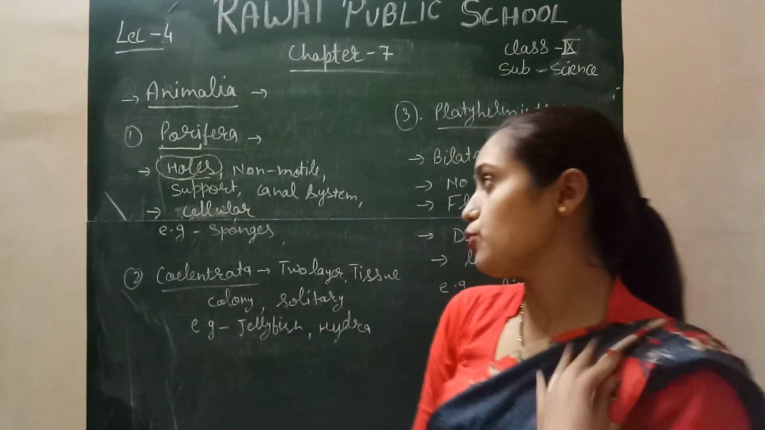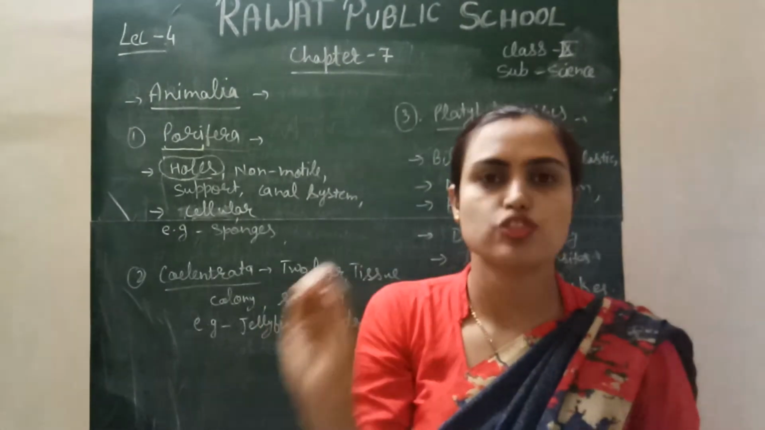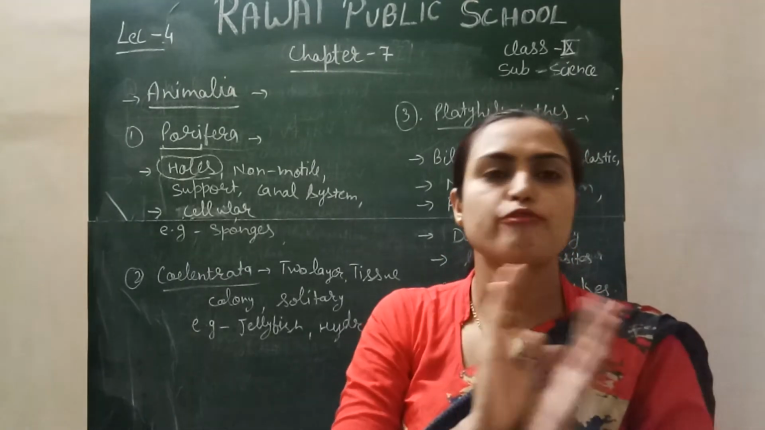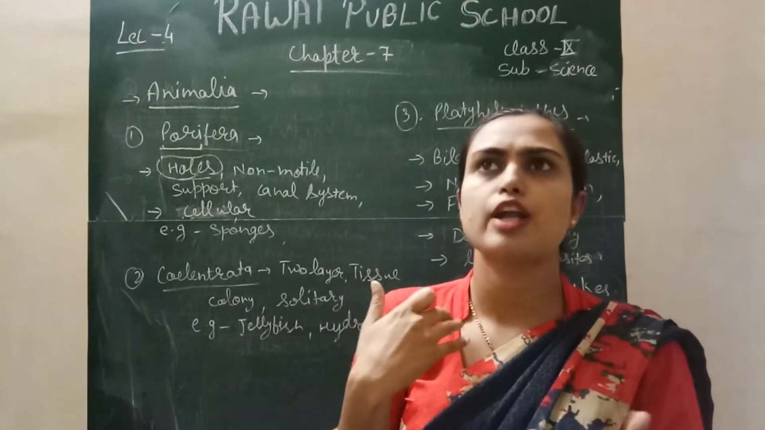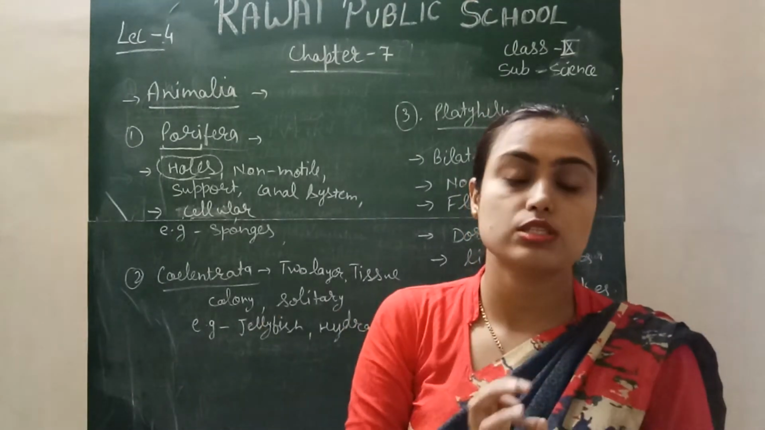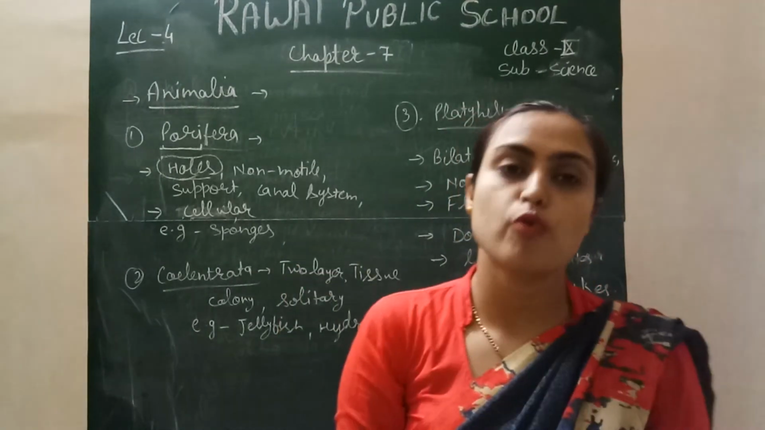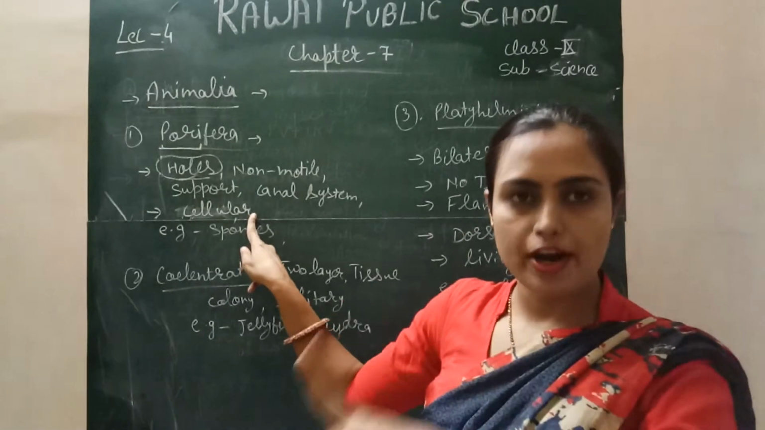And simply you can say that Porifera have a cellular level of organization. It means they have only cells. Through these cells they perform all life processes: digestion, respiration, excretion, reproduction. All these life processes are performed by a single cell in the case of Porifera, because they have a cellular level of organization.